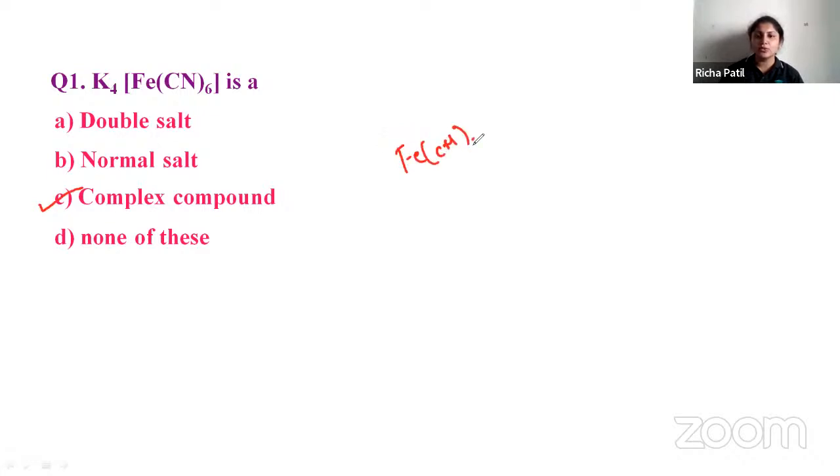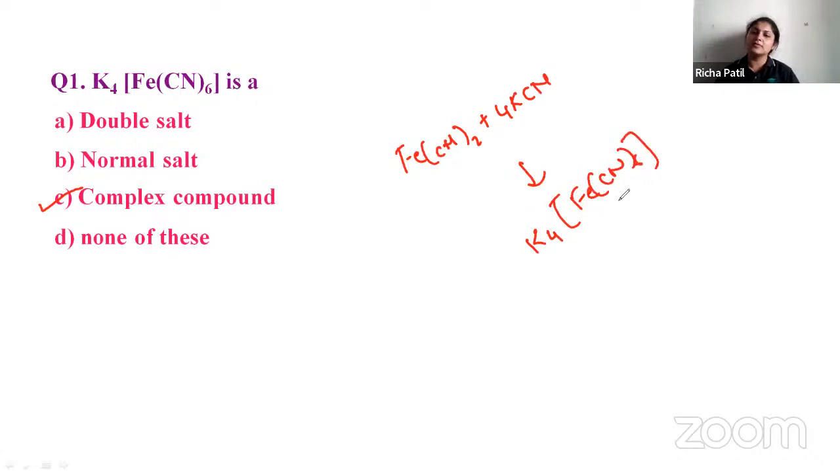Fe(CN)2 plus 4 KCN, giving you K4[Fe(CN)6]. So this is the answer. It is a complex compound.